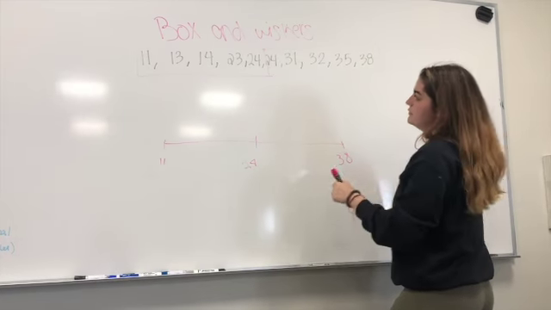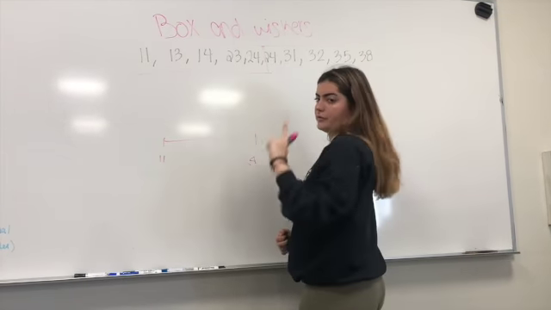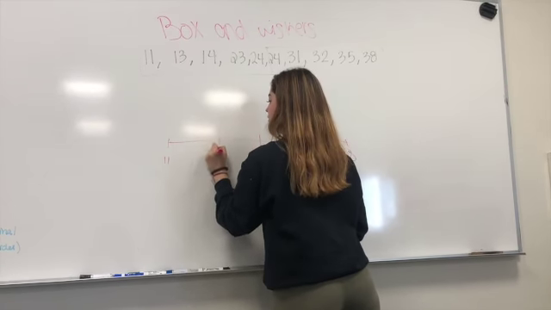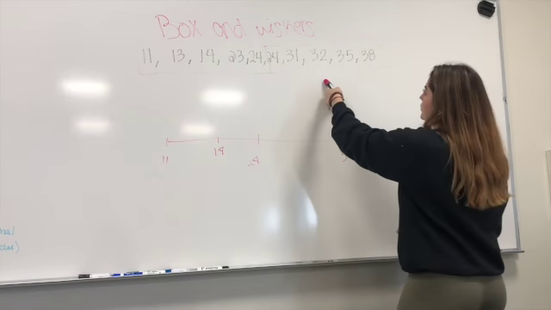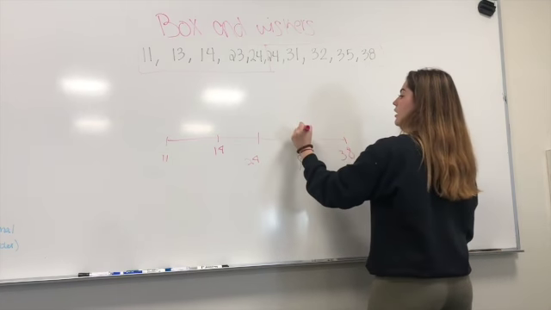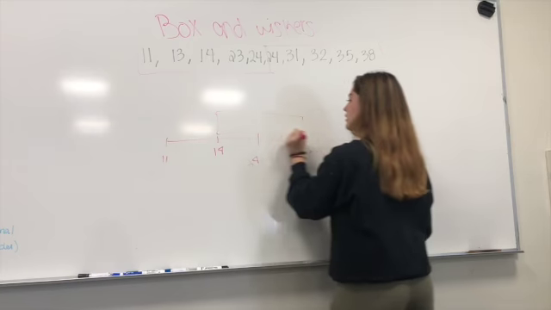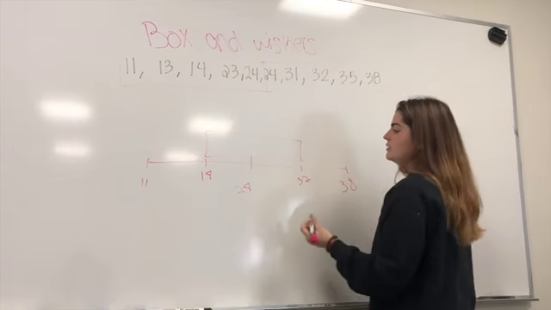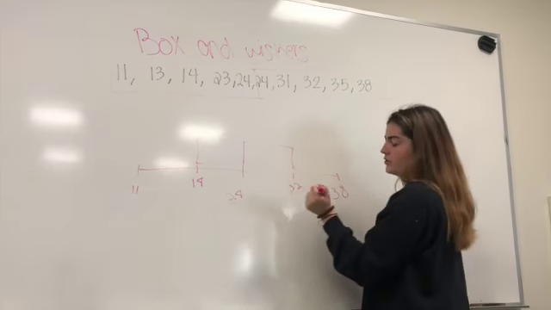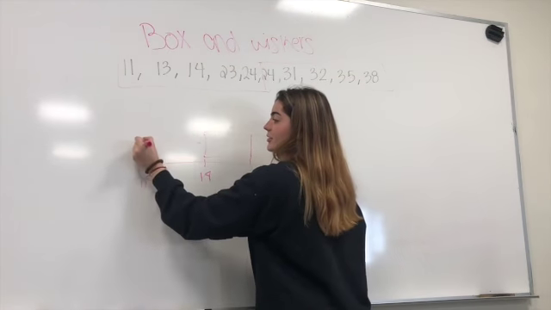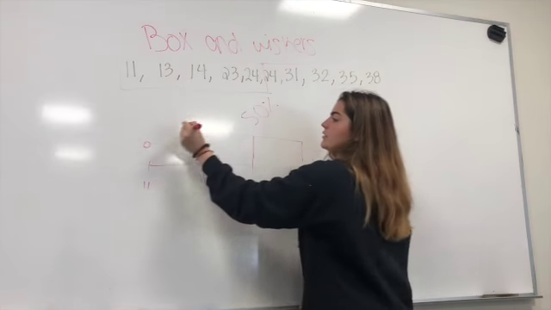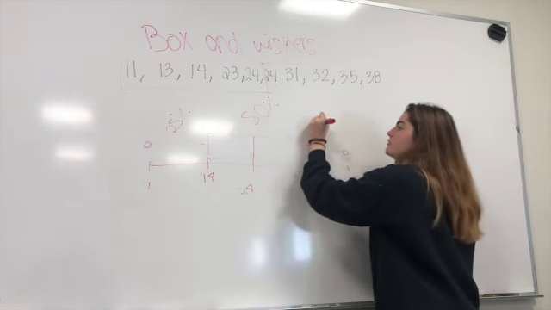Okay, so the next step is to find the median number of your first half, which in this case we have 14. So in here you put 14. And on this one is 32. So these are the key concepts for your box. So in here, this is your first quadrant, second quadrant, and third quadrant. And in here, you have your whiskers, which this is 50%, this is 25, and 25 also.